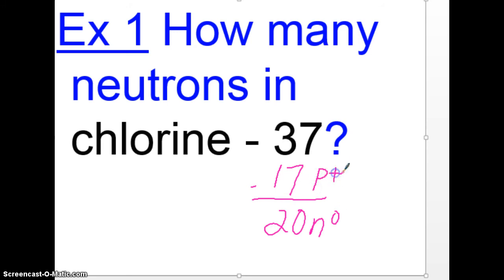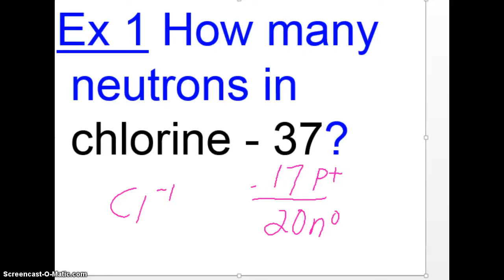Okay. How did we know it had 17 protons? Well, it is chlorine. It doesn't have anything other than 17 protons. And if we were curious about the number of electrons, it would have 17 electrons as well, because the protons and electrons are always the same unless we see something like a Cl with a -1 or a Cl with a +1. So that 37 is not its charge. The 37 is the mass of that particular version, or isotope, of chlorine. So this is great fun.